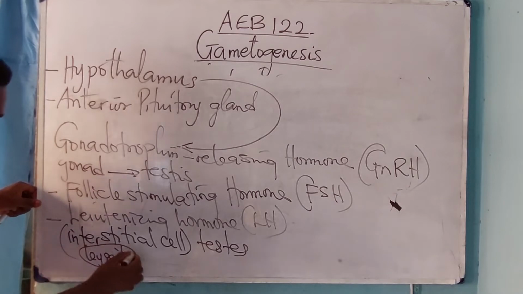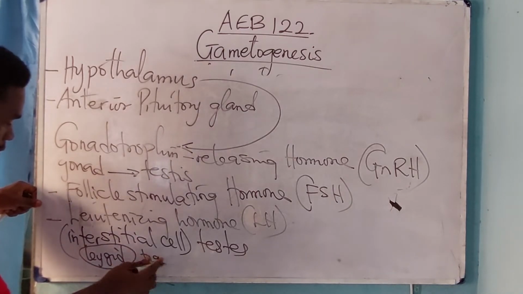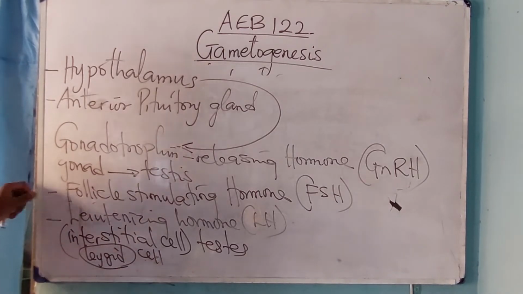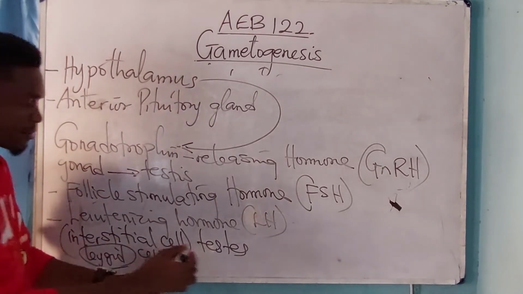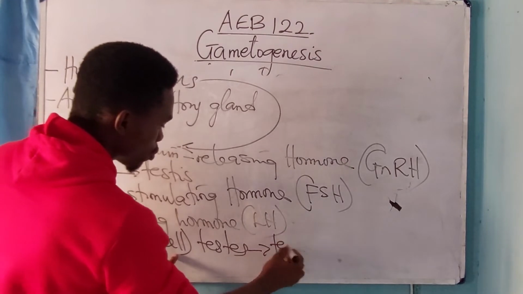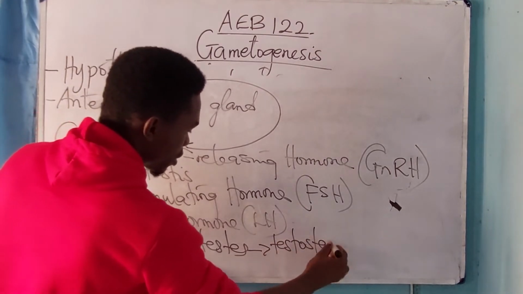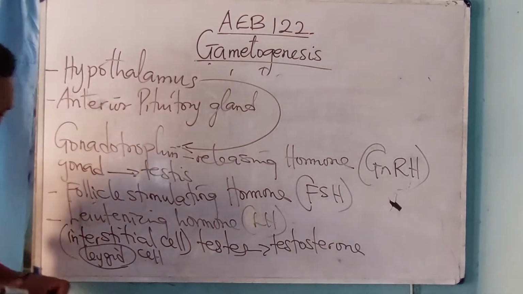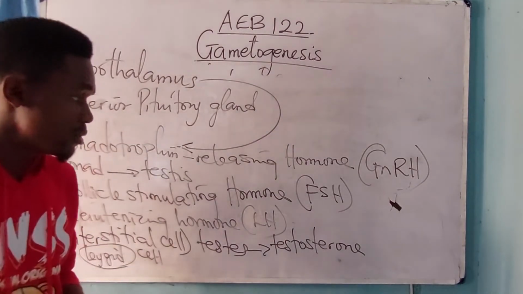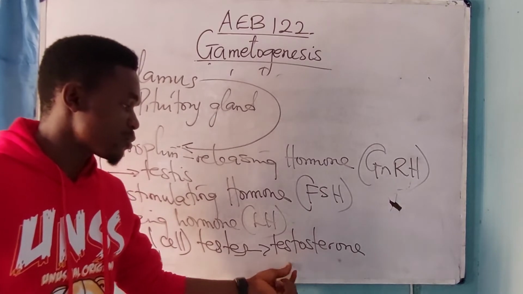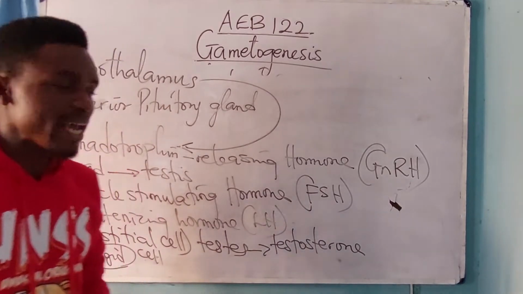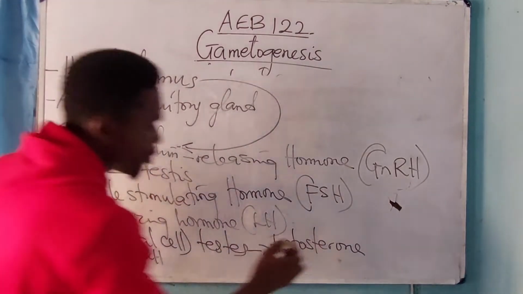It stimulates the Leydig cell, that is the interstitial cell of the testes, to produce what? A hormone called what? Testosterone. Now the male sex hormone is called what? Testosterone.